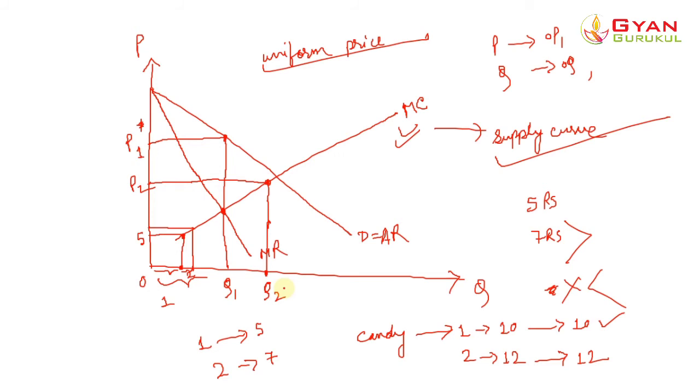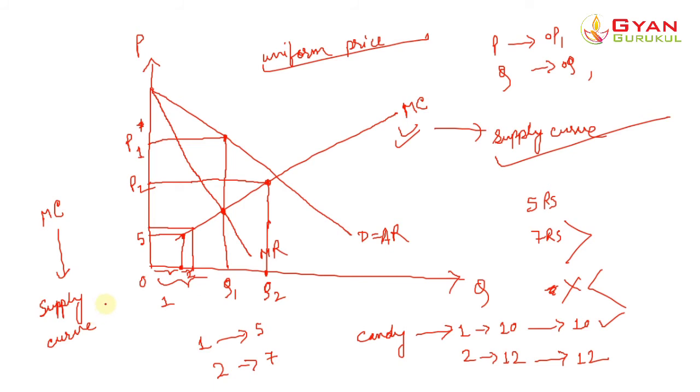So what we have learned is that the marginal cost curve of the monopolist is viewed by the monopsonist as the supply curve offered to him by the monopolist. Clear? Now let's see what happens from the point of view of the monopsonist when he goes to buy any particular good.